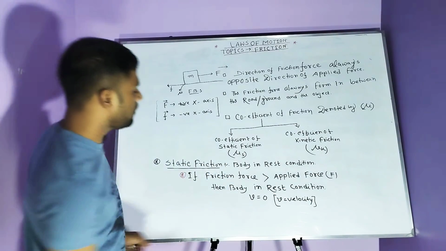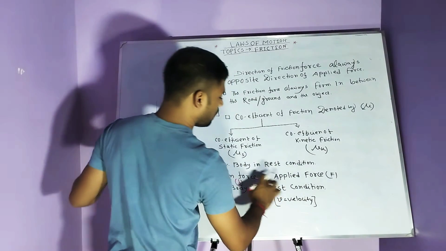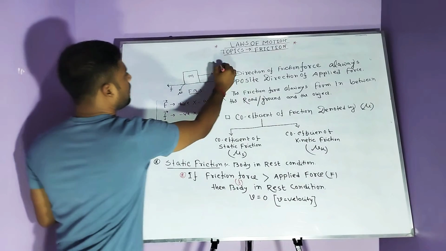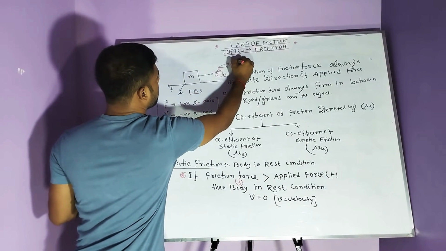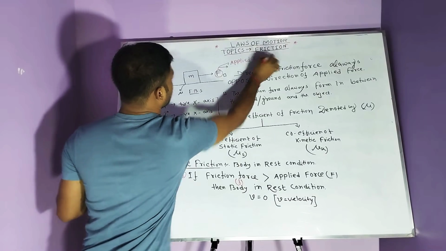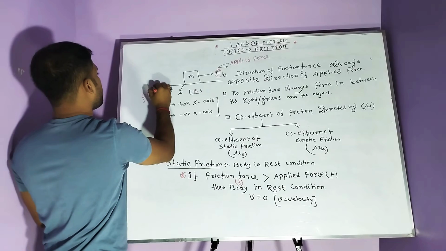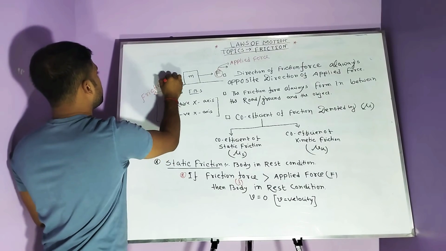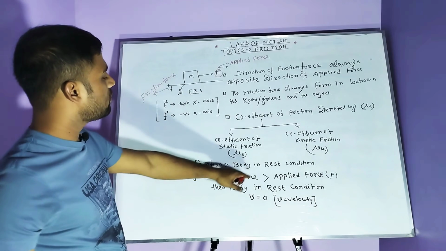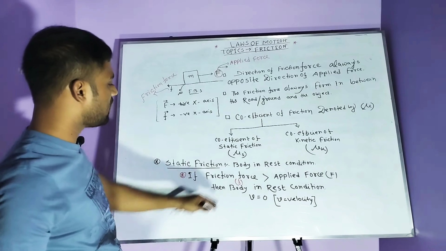If the friction force, that means small f, is greater than the applied force F, then the type of friction is static friction.